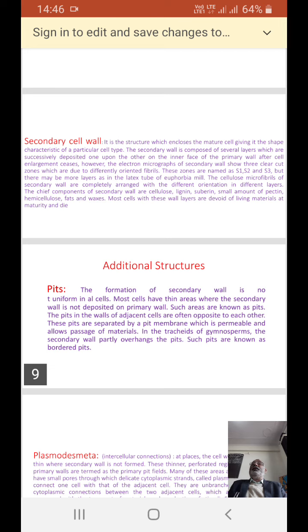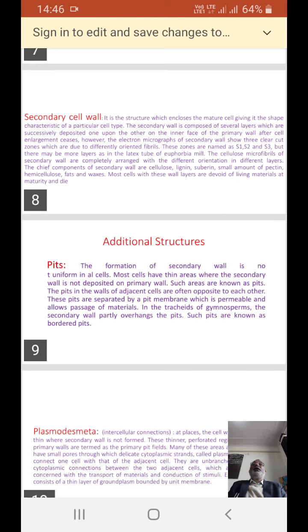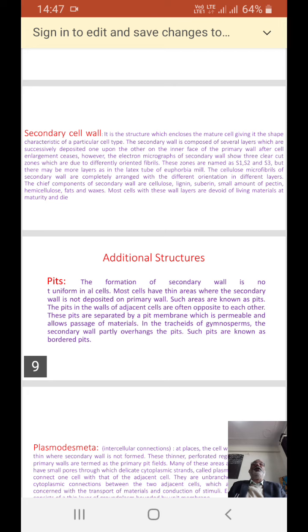But there may be more layers, as in the latex tube of Euphorbia. The cellulose microfibrils of the secondary wall are arranged with different orientation in different layers. The chief components of secondary wall are cellulose, lignin, suberin, small amounts of pectin, hemicellulose, fats and waxes. Most cells with these wall layers are devoid of living material at maturity and die.